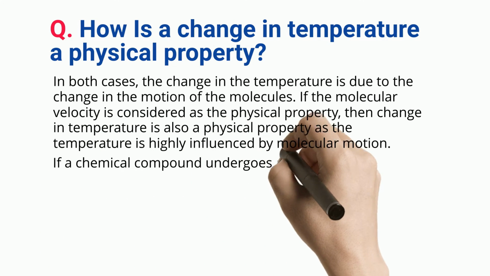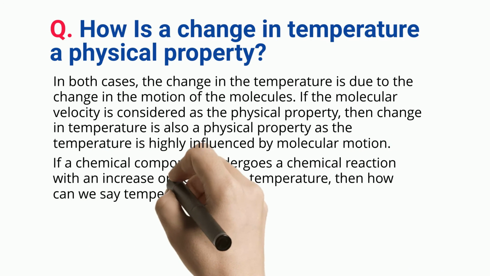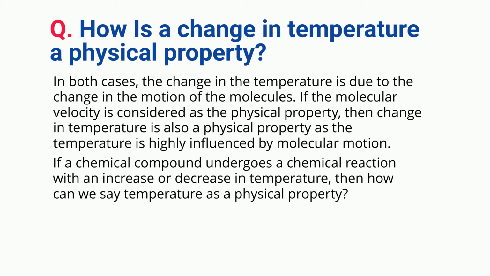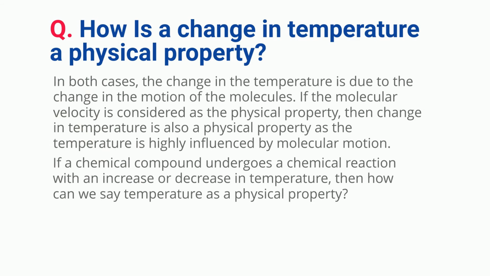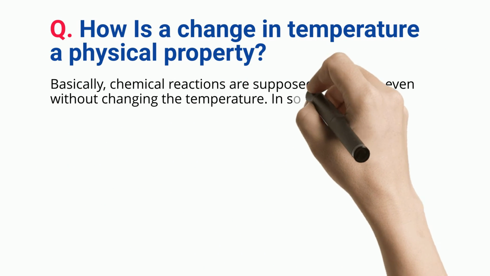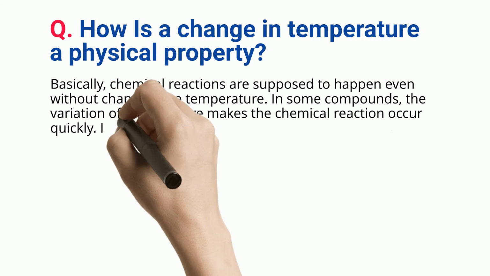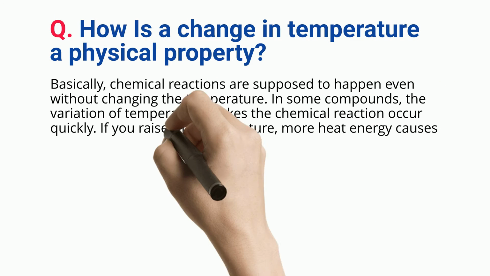If a chemical compound undergoes a chemical reaction with an increase or decrease in temperature, then how can we say temperature is a physical property? Basically, chemical reactions are supposed to happen even without changing the temperature. In some compounds, the variation of temperature makes the chemical reaction occur quickly.